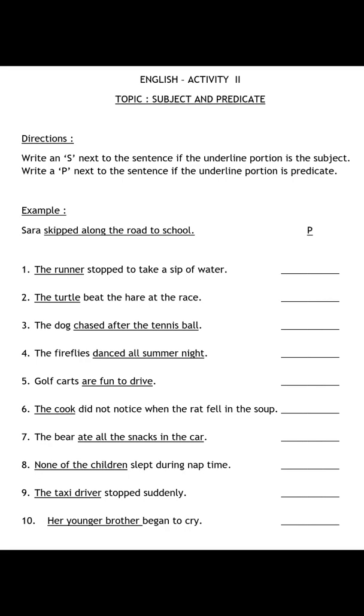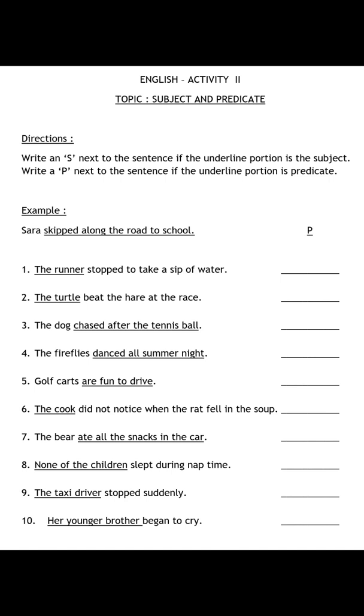Students, let's do this activity together. You know a sentence has two parts. One is subject and another one is predicate. For this activity, I have underlined half part of the sentence. You have to tell me whether the underlined part is a subject or a predicate. And we have to write down S for subject and P for predicate.